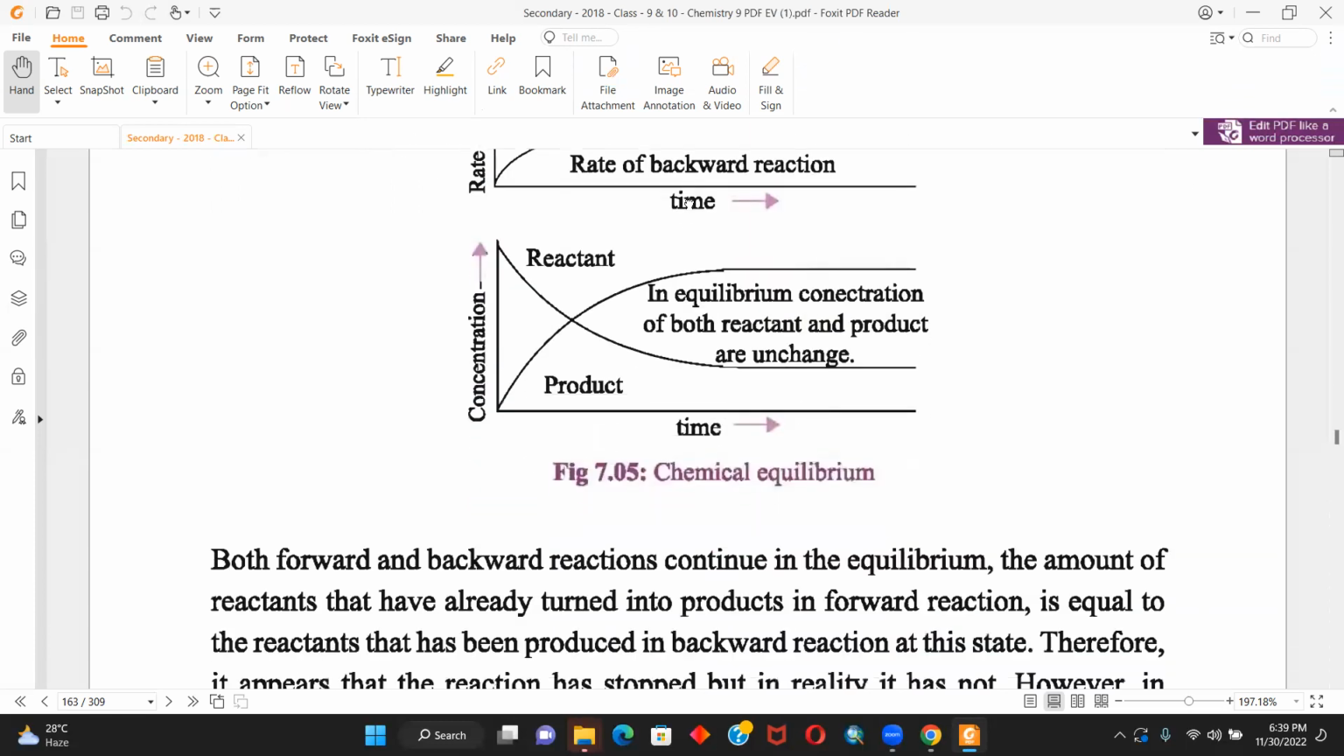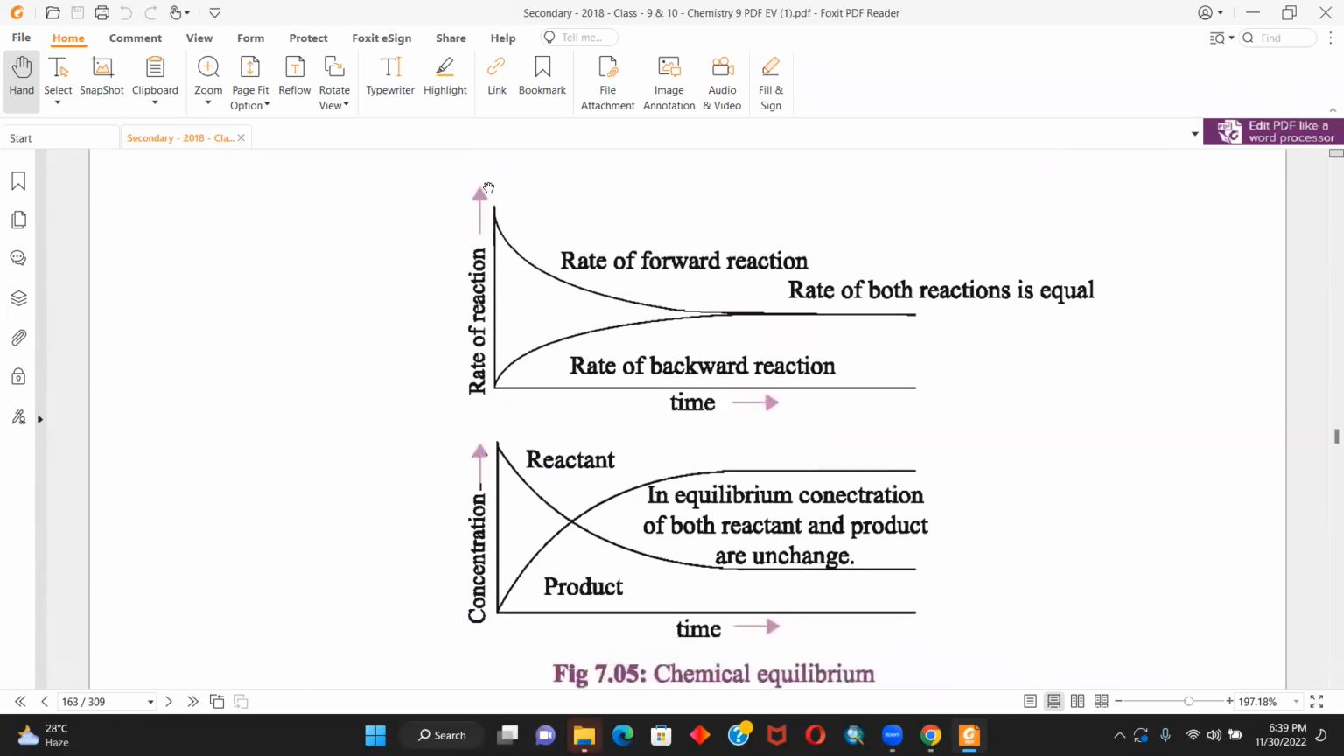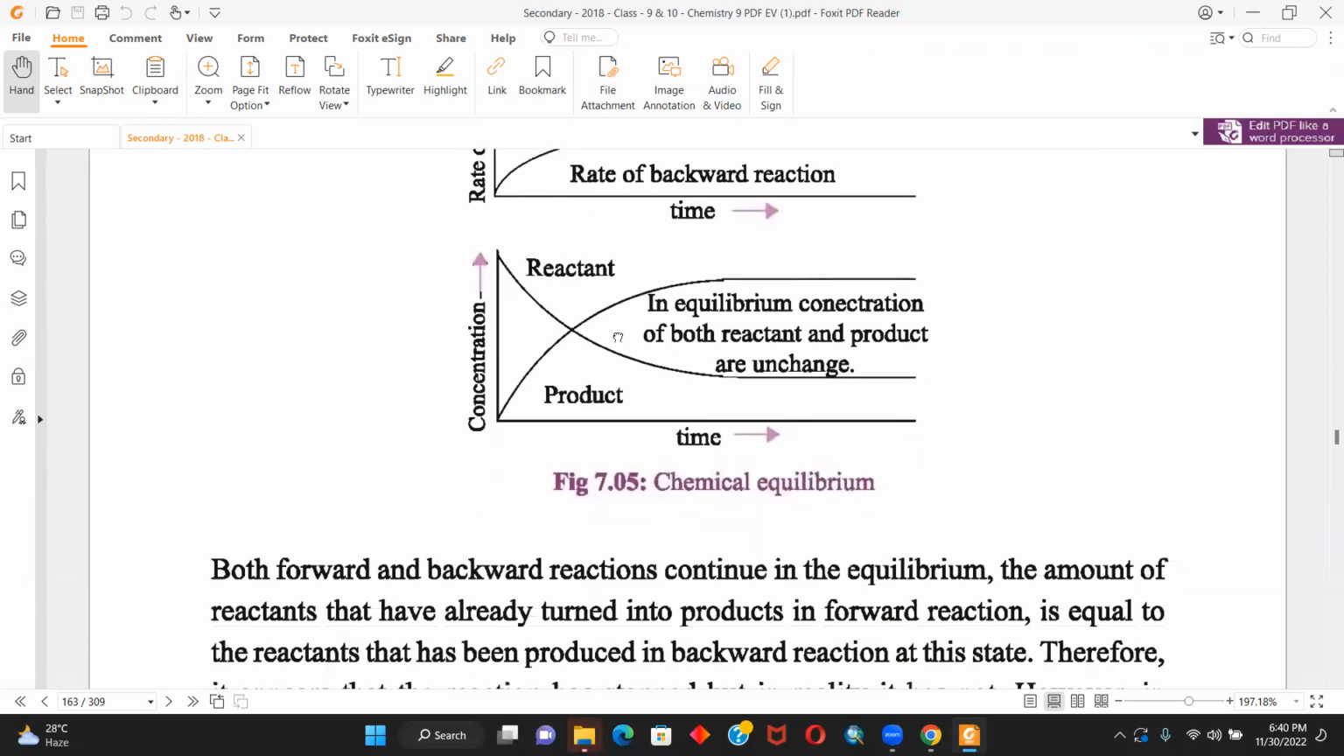Anyway, I hope you understand this graph. The rate of forward reaction is decreasing as the reactant is being consumed, and the rate of backward reaction is increasing as the product is increasing. Understand this graph. Understanding these graphs is really important. Tell me. Yes, I can do this.